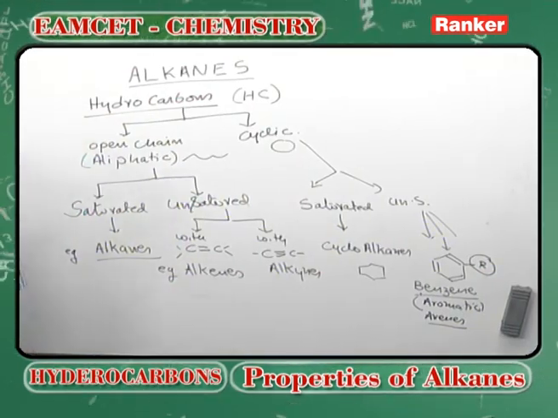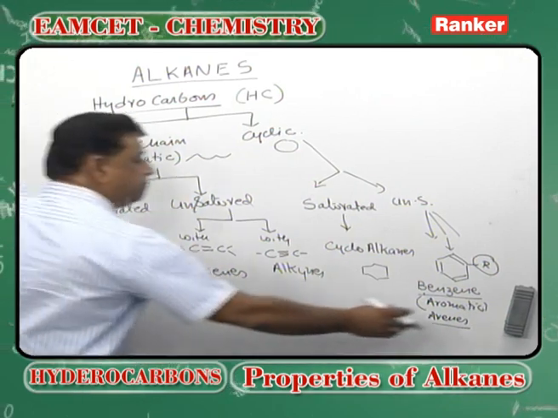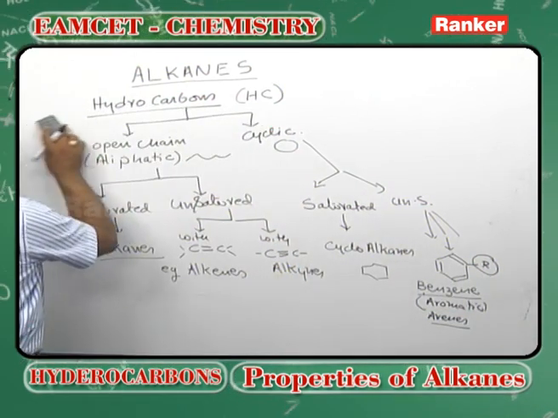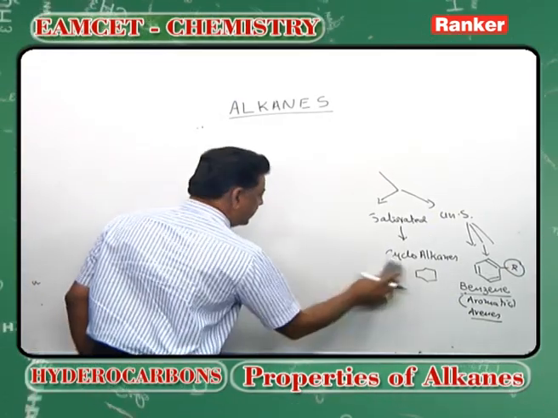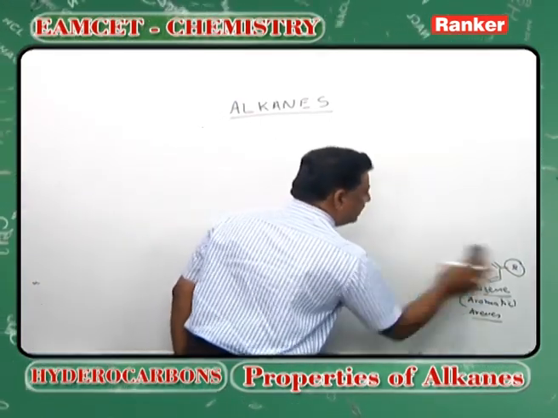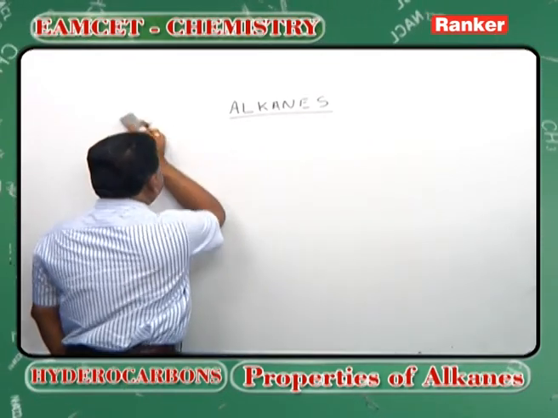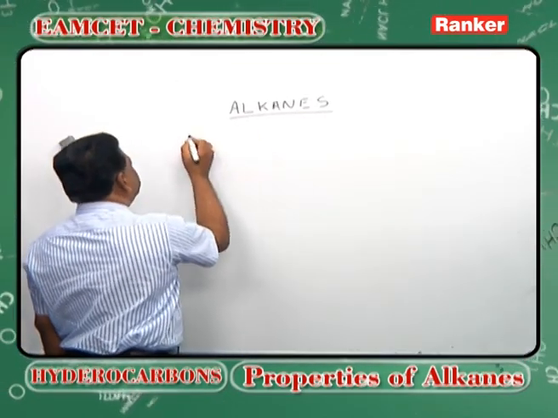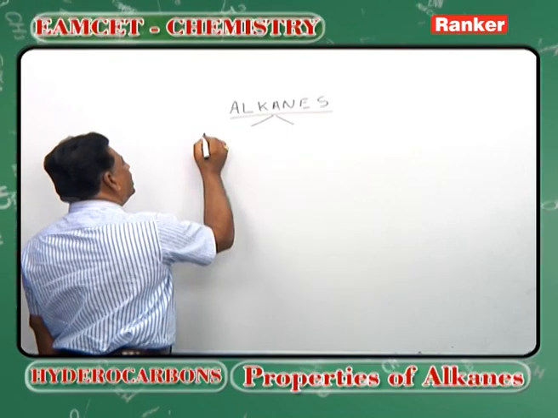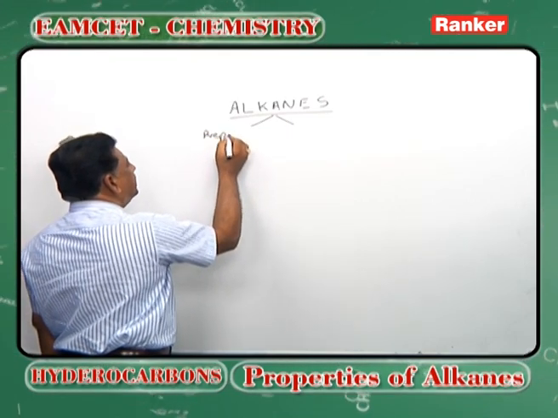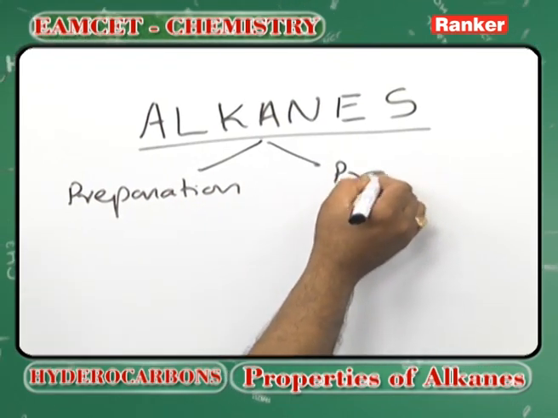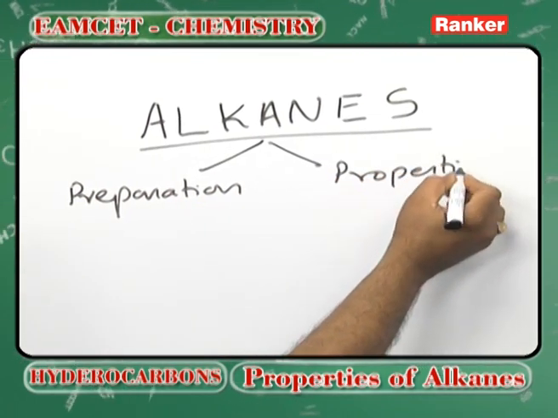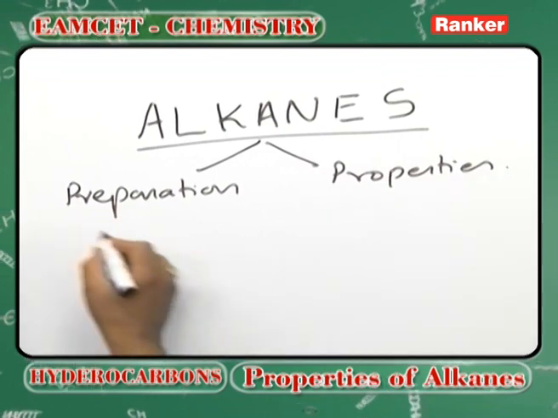So, let us now focus on the alkanes topic, their preparations and properties. We are going to see a gist of the preparations and properties, how these alkanes are prepared.